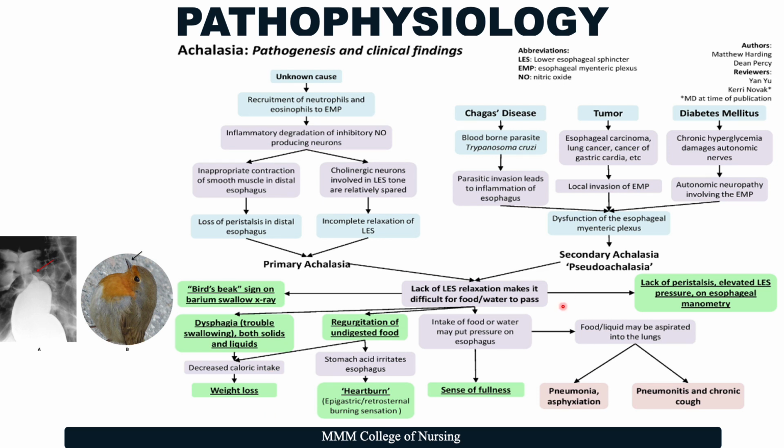Further, we also see that the lack of LES relaxation can cause lack of peristalsis and elevated LES pressure, which can be seen on an esophageal manometry. And this food, which puts pressure on the esophagus, may be aspirated into the lungs, and that can end up causing other diseases such as pneumonia and asphyxiation. It can also cause pneumonitis and chronic cough.